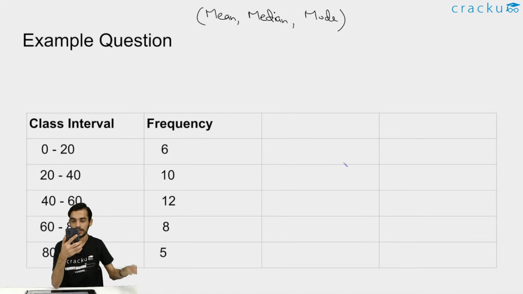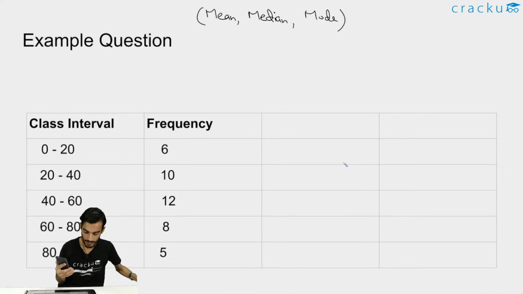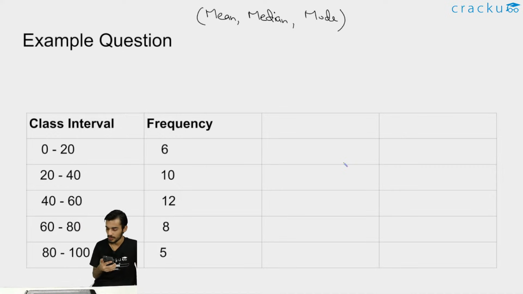I think it is not clearly visible. Okay, I hope the data is visible now. It is basically 0 to 20, 20 to 40, 40 to 60, 60 to 80 and 80 to 100. I hope you can see it clearly now.